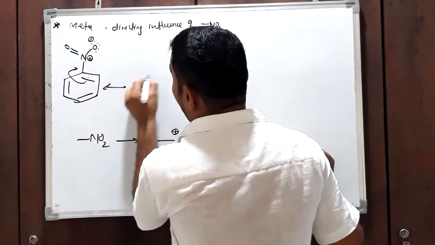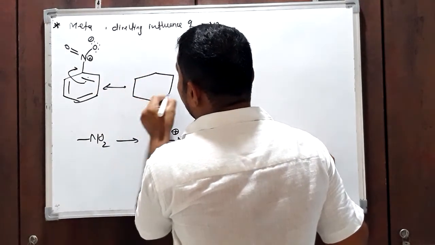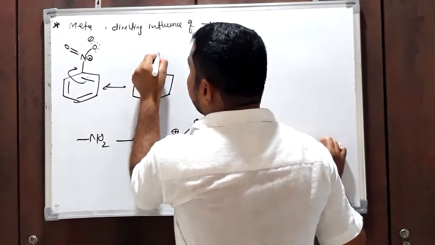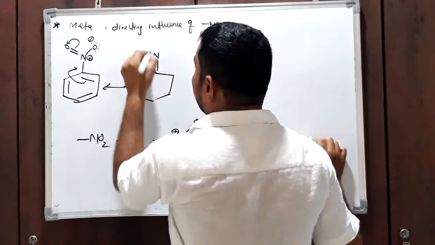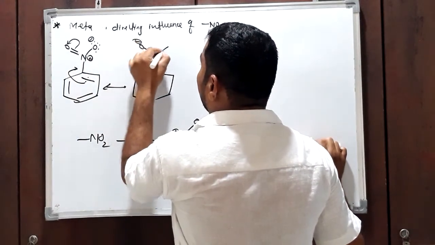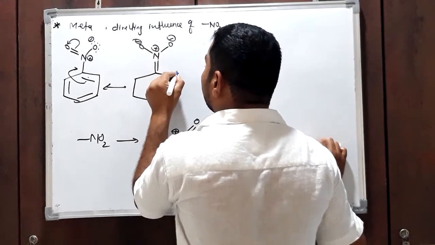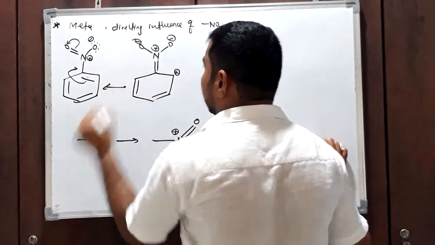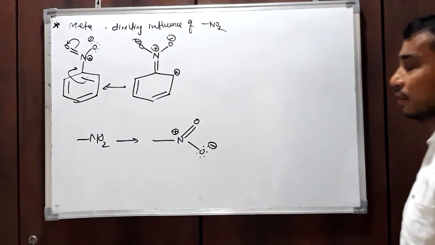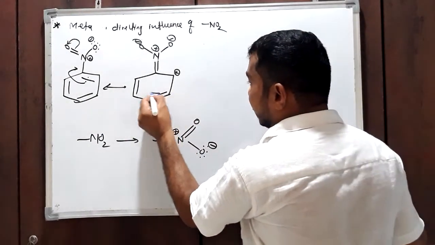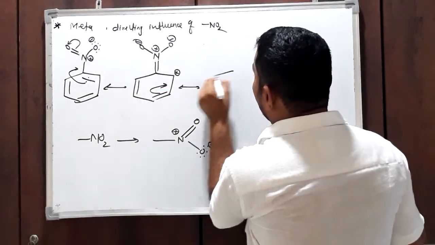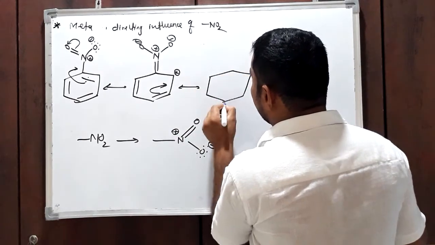And then what? Therefore, after removing electron density, like this, here positive, you will get this type of resonating structure, and then resonance will occur and you will get different structures.